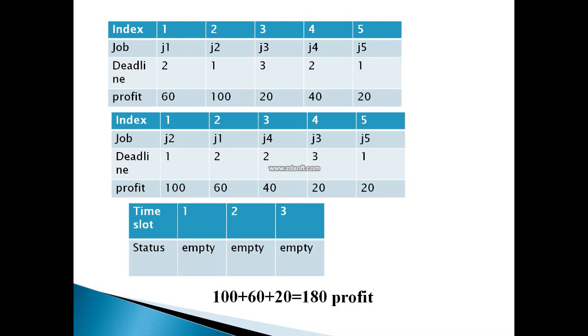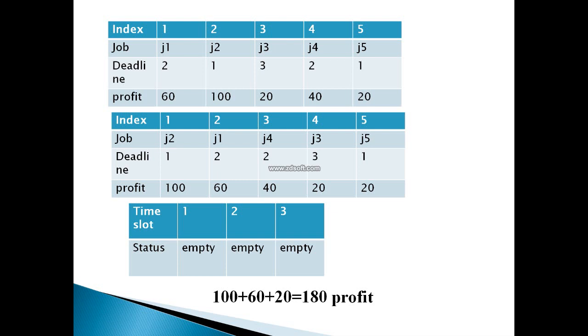20, that is 180. Now we can check which jobs we have left over and whether they give us more profit compared to this one. I am left with 40, that is J4, and J5, that is 20. 40 plus 20 is 60. Now, is there any job giving me the same profit 40? No. Is there any job that was giving me the same profit 20? Yes, there was J3. But again, J3 execution was possible, but J5 execution was not possible.